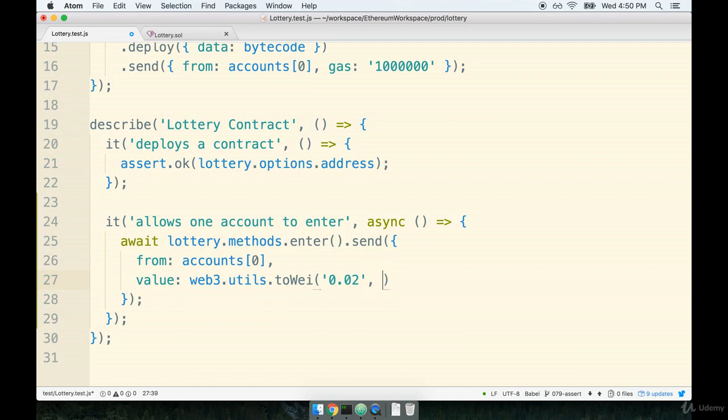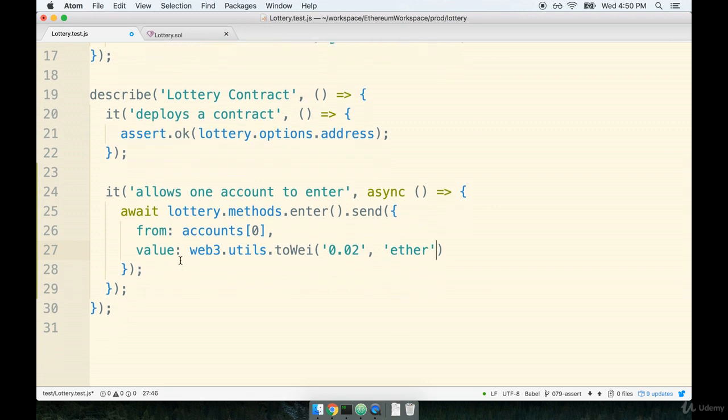And then we need to specify the denomination or the units for this 0.02 right here. This is supposed to be ether, so I'm going to pass in ether as a second argument to the toWei function. The Web3 library will take the 0.02 of ether and then return the equivalent amount in wei. So again, this entire function call right here is to just keep us from having to manually count out the 20000000, however many zeros we should have. And it's also much more legible. All right, so that's going to enter us into the lottery.